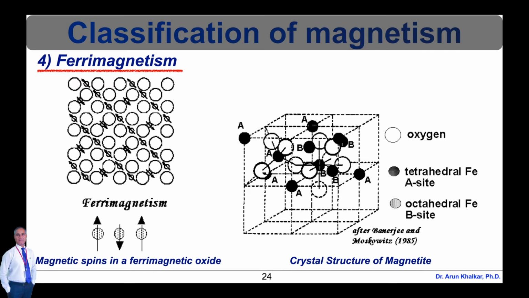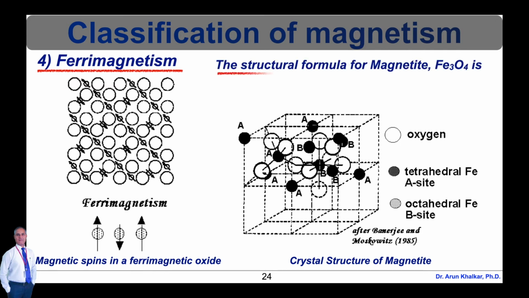The tetrahedral and octahedral sites form the two magnetic sublattices A and B respectively. The spins on the A sublattice are antiparallel to those on the B sublattice. The two crystal sites are very different and result in complex forms of exchange interactions of the ions between and within the two types of sites.